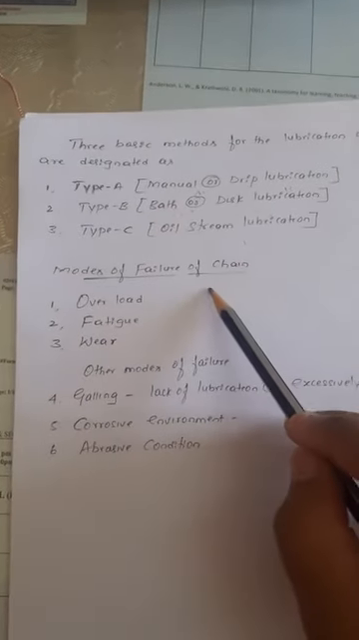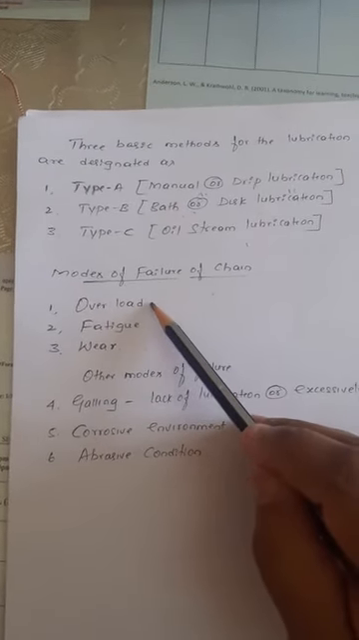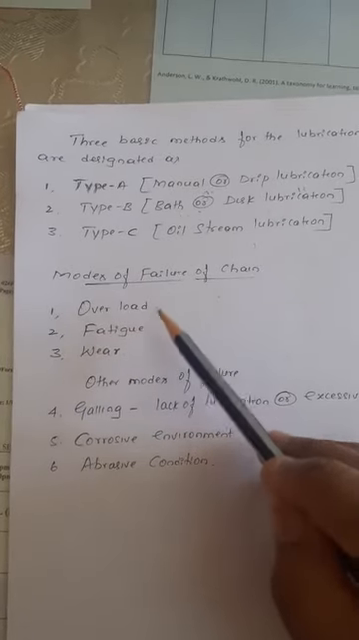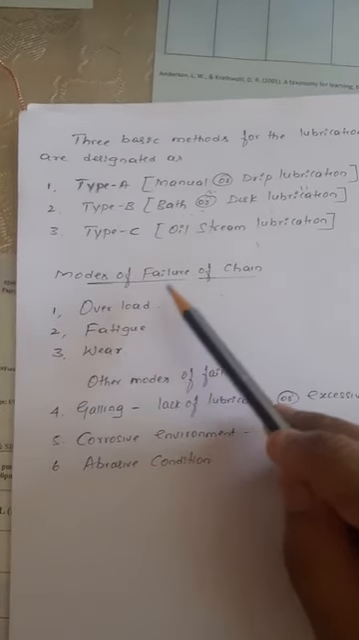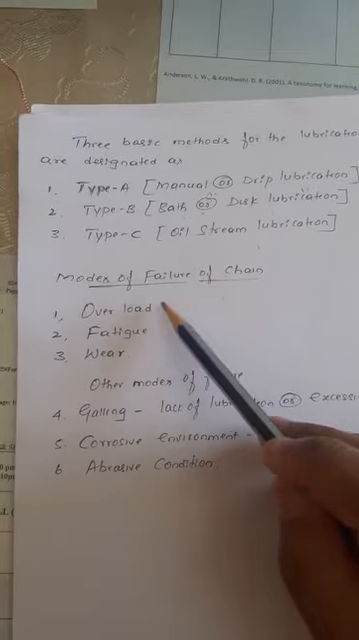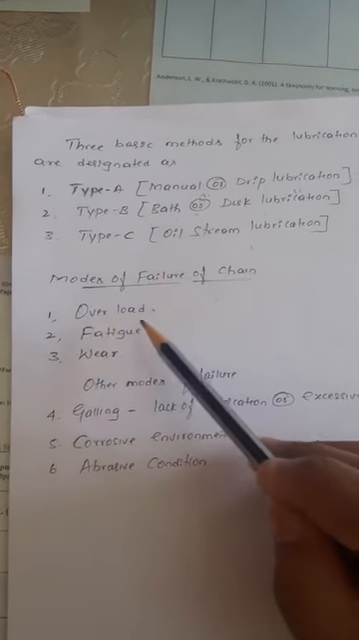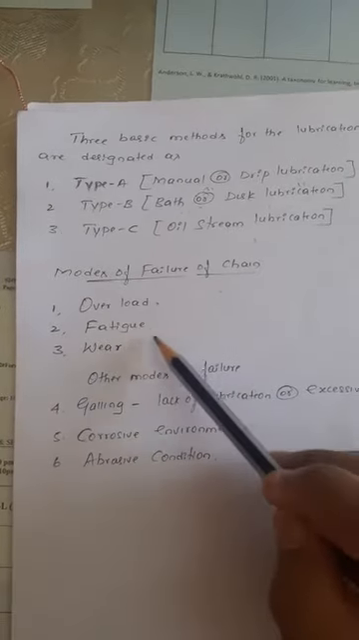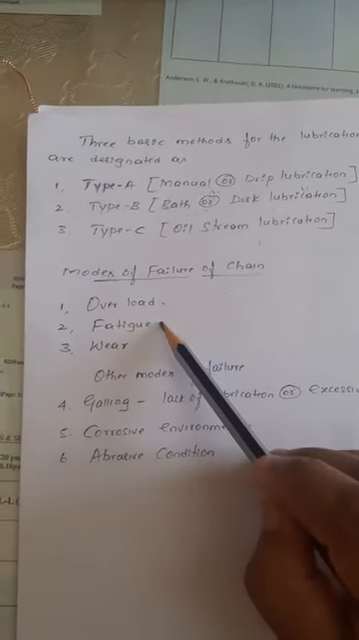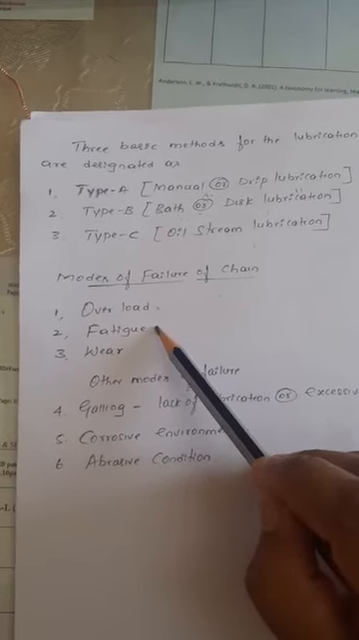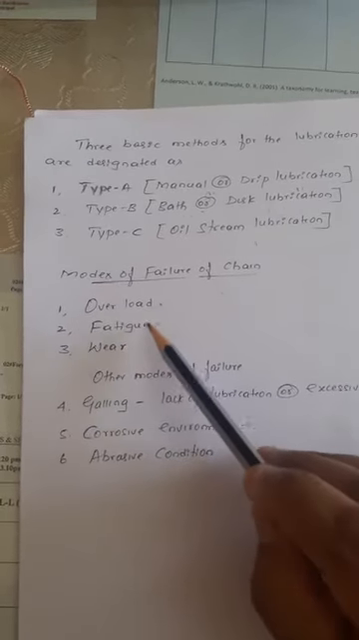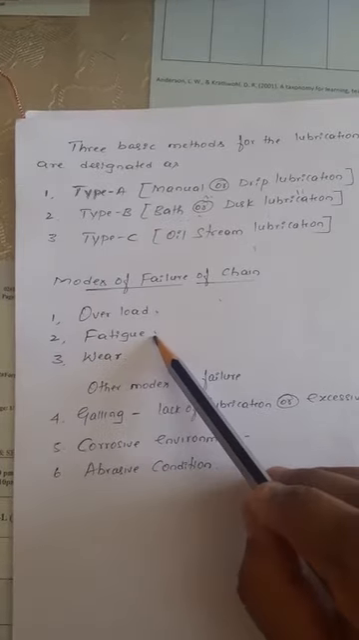The modes of failure of chain. One is overload. As you are aware in a bicycle, when you apply more load while cycling, slip can occur, and the pin overcomes the chain. That is overload. Next is fatigue, due to repeated cyclic load that occurs when you transmit power from the sprocket to the chain and from the chain again to the sprocket. As a repeated cyclic load occurs, failure occurs due to fatigue.